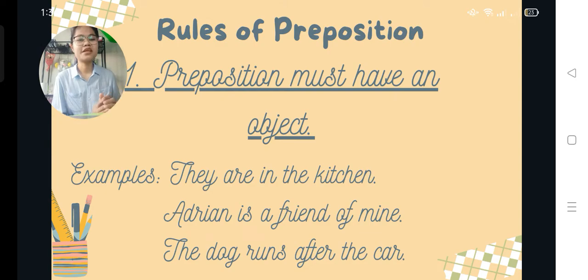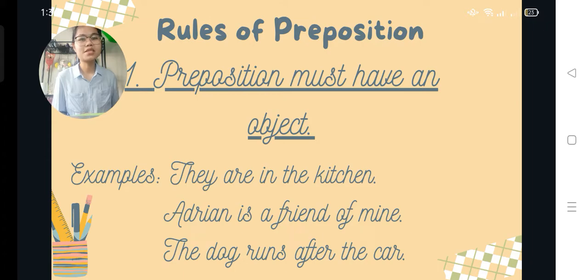Another example is, Adrian is a friend of mine. The word mine is the possessive form of I, and the word mine is the object of the preposition of. The prepositional phrase of mine modifies the word friend. The prepositional phrase tells us more about the friend. Who is my friend? Adrian is my friend, or Adrian is a friend of mine.